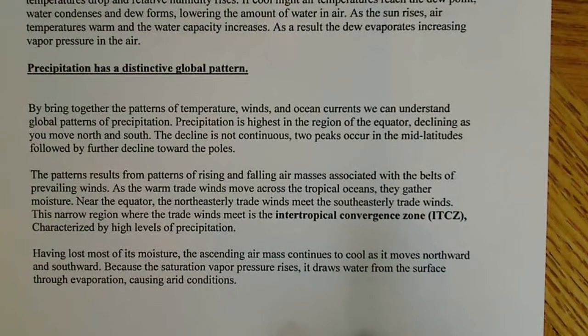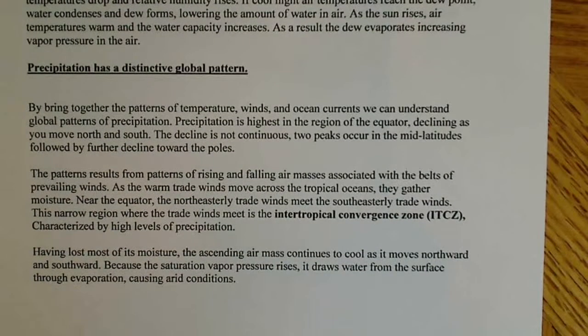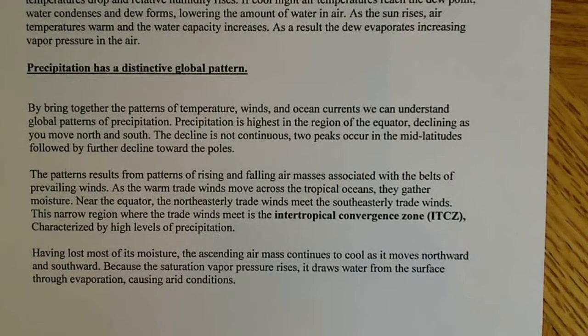And here, precipitation has a distinctive global pattern. So when you first look at the pattern or distribution of precipitation, it doesn't look like it has any kind of specific situation. It just looks random. But by bringing together the patterns of temperature, winds, and ocean currents, we can understand global patterns of precipitation. Okay? And naturally, precipitation is highest in the regions of the equator, declining as you move north or south. So as you move towards the North Pole or the South Pole, the amount of precipitation is decreasing, okay? And it's highest at the equator.